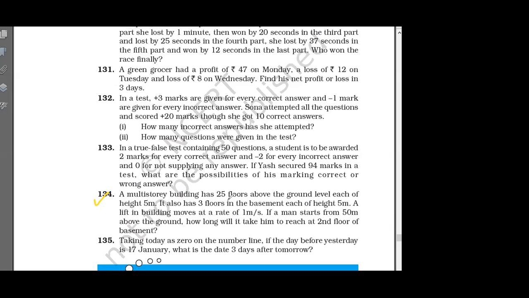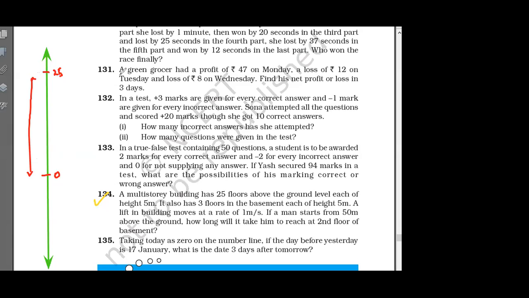A multi-story building has 25 floors above the ground level. Okay, so I will make it like this. Suppose this is your building. This is the ground level. 25 floors above the ground level, each of height 5 meters. What will the total height be? What is the total height?